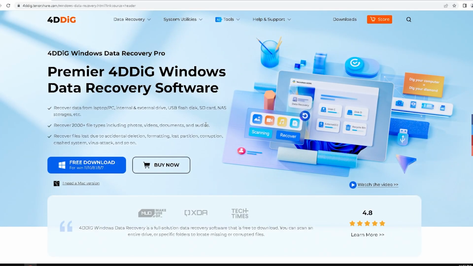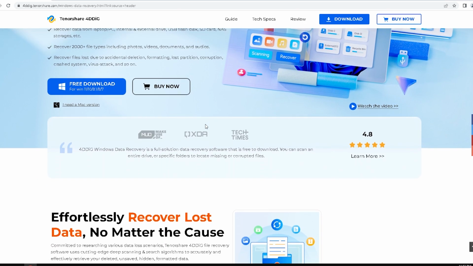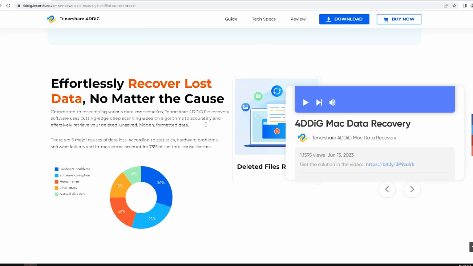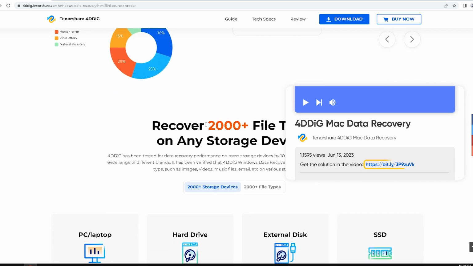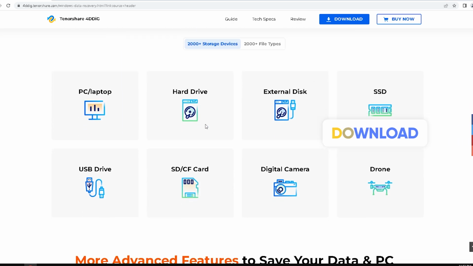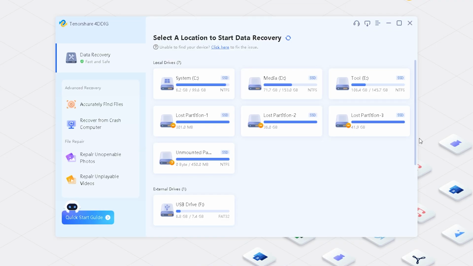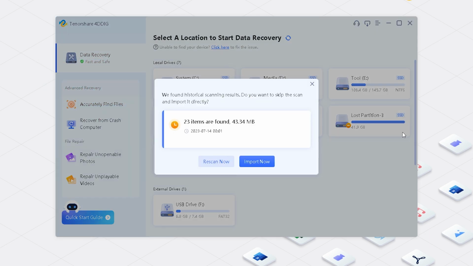First, go to 4DDiG Data Recovery's official website. Download and install it on your PC or Mac. Then launch 4DDiG Data Recovery. You will see the home interface. There are data recovery functions and advanced recovery. Choose the lost partition where your data is lost and click Scan.